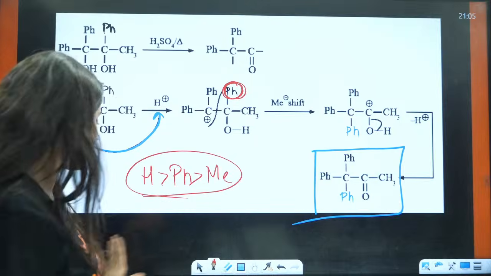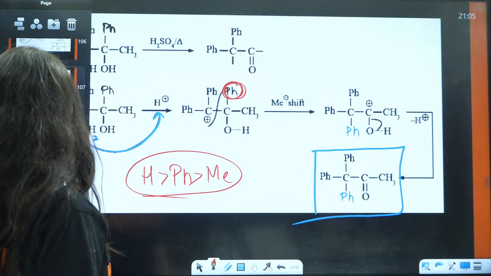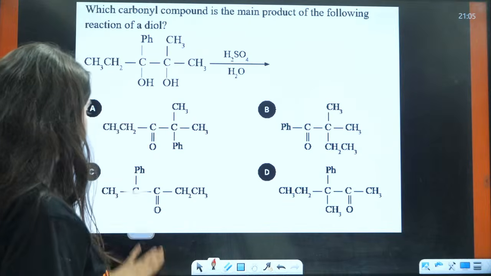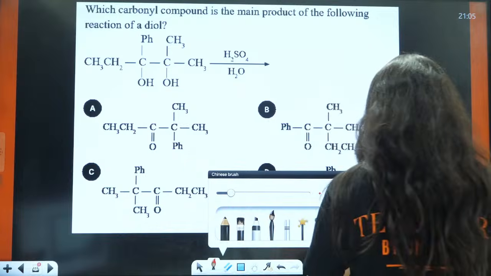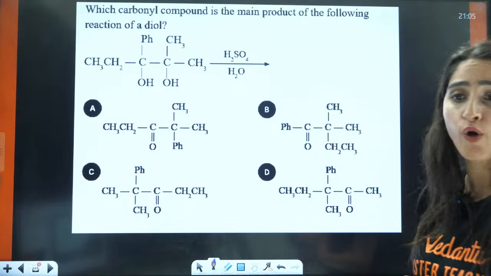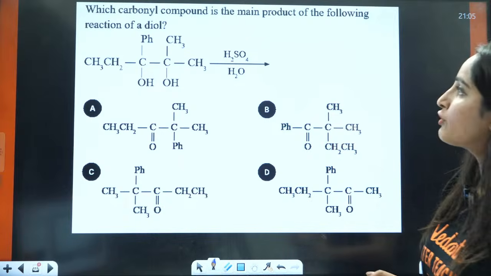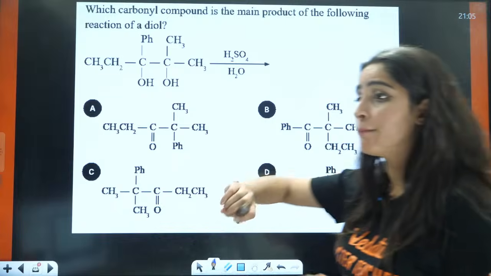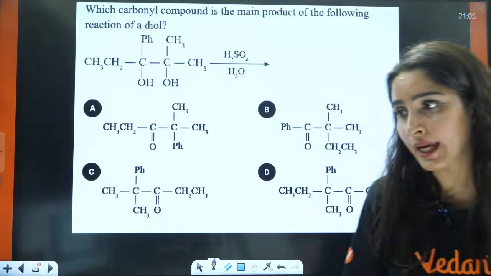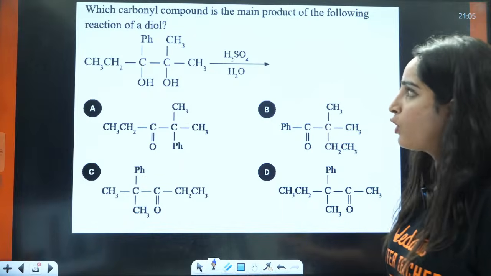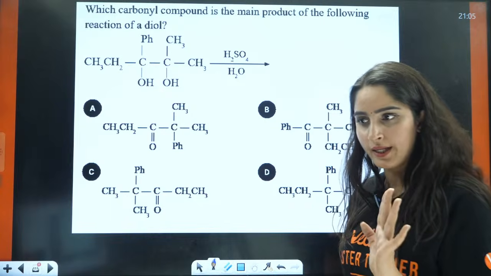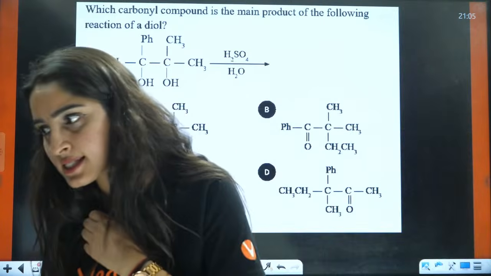Now, that is the answer for this. Now, let us talk about one more question based on this, right? That is this one. Which carbonyl compound is the main product of the following diol? They are asking you which is the main product here. Main product, yes. Now, it is a vicinal diol. We can say this is a pinacolone rearrangement, right? Okay, yes.